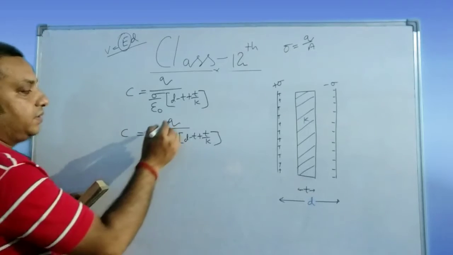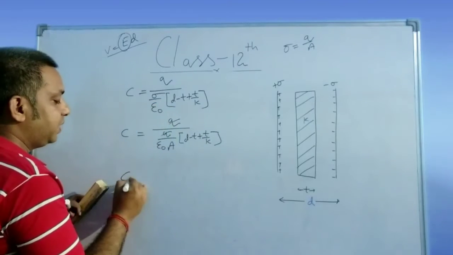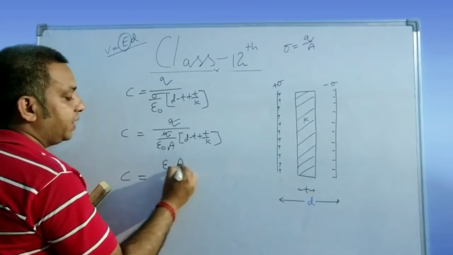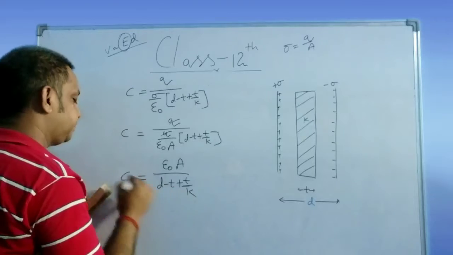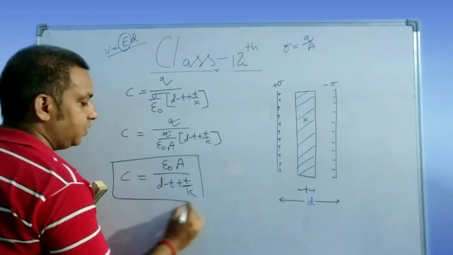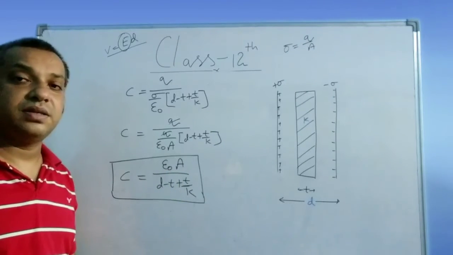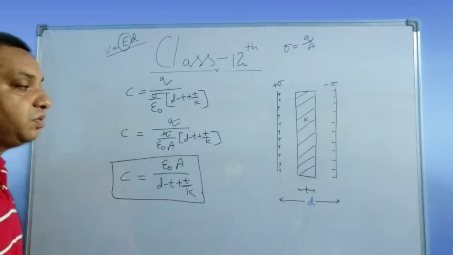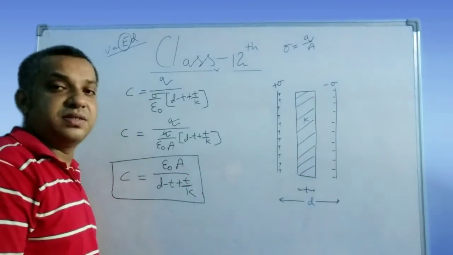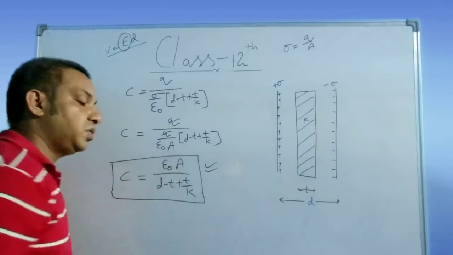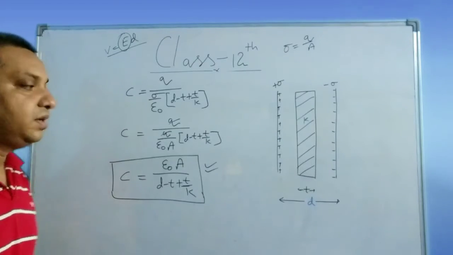So here you can see that this Q and Q get cancelled out, and this sigma, epsilon naught A will go in the numerator. So you will get C is equal to epsilon naught A divided by D minus T plus T by K. This is your final expression. C is equal to epsilon naught A upon D minus T plus T by K. So this is when you fill the separation between the plates partially by a dielectric medium of thickness T. Then you will get the capacitance C is equal to epsilon naught A upon D minus T plus T by K. Right?